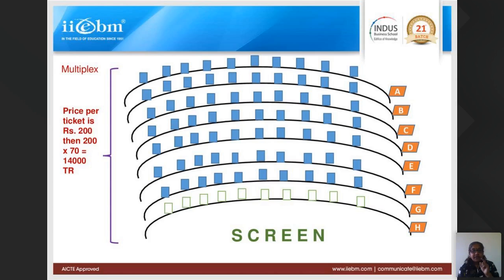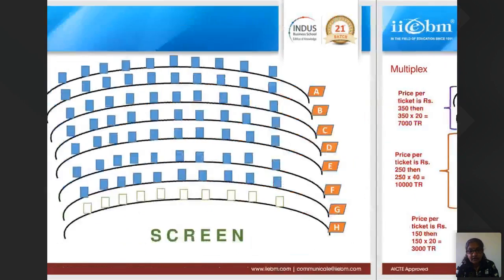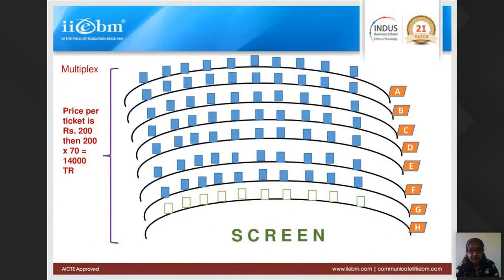Okay. Now in that case, what is the multiplex person earning? 200 into 70, he is earning 14,000, which is less than 16,000. I hope this is clear. So the multiplex person is earning 14,000 here. Now he has a risk that his revenue has reduced by 2,000 rupees. So he will say, no, this is not working.